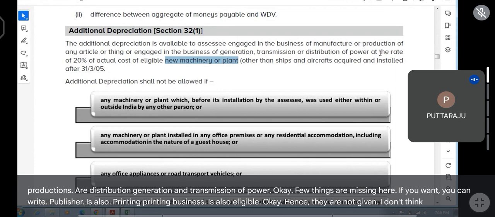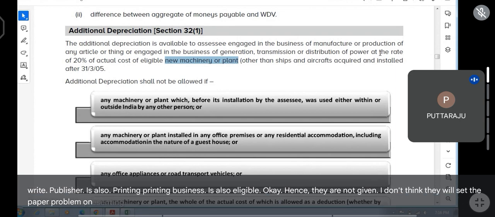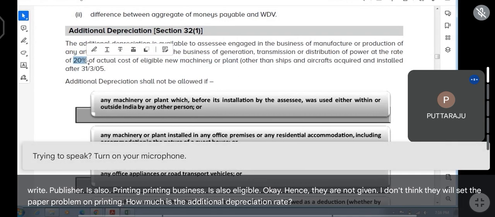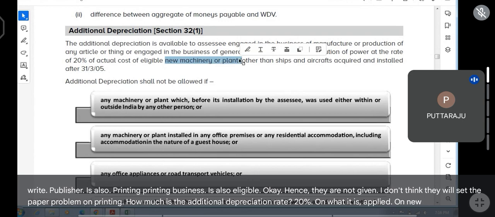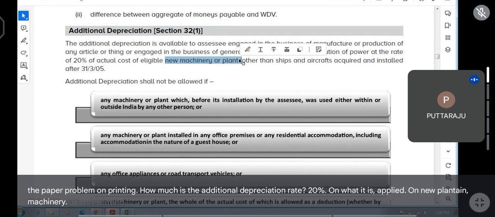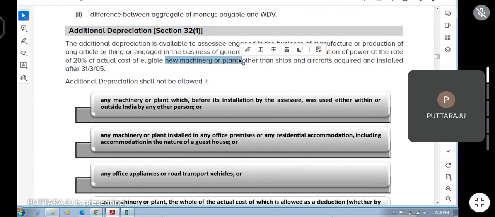I don't think they will set the paper problem on printing. How much is the additional depreciation rate? 20%. On what is it applied? On new plant and machinery. On that, additional depreciation of 20% is available. Done?